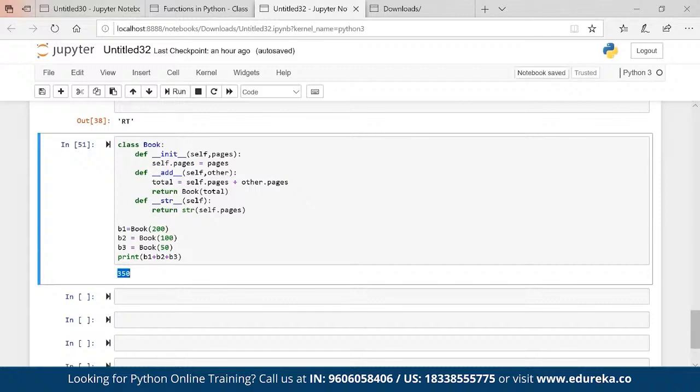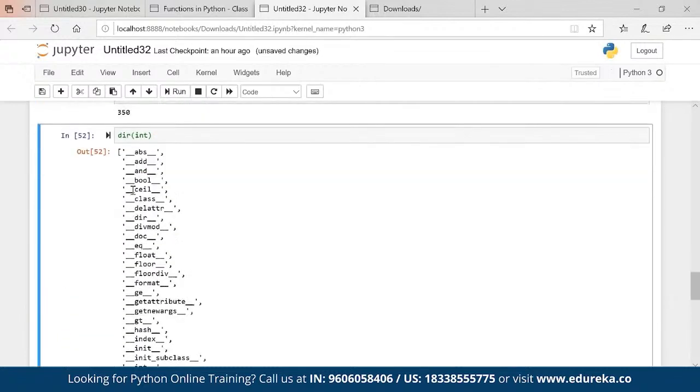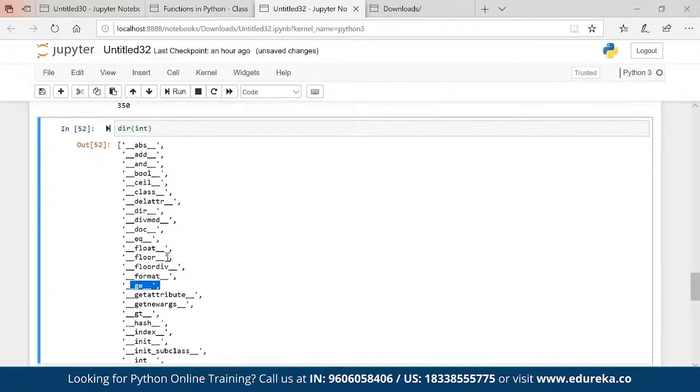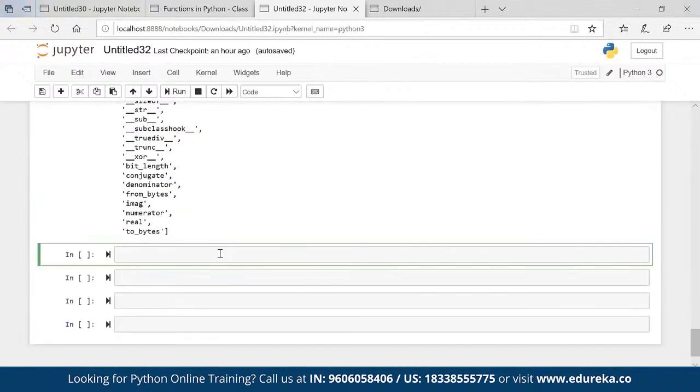Now what is method overloading? Magic methods are nothing but methods like add, multiplication, all those things. You can get all the magic methods with dir, so dir int. Okay, so when you run, these are the magic methods we have: add, bool, greater than equal to, int. These are the magic methods we have. Now there is a concept of method overloading.